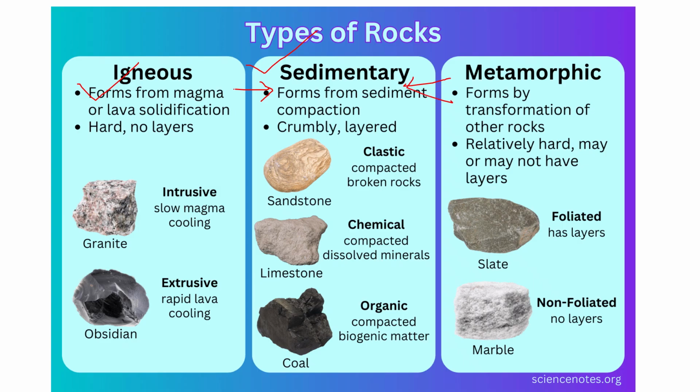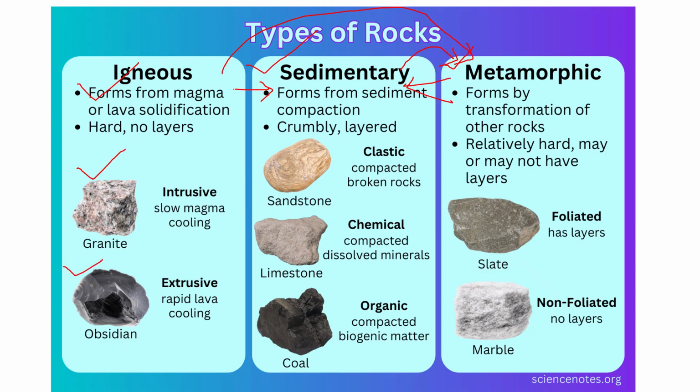If you see the metamorphic rocks, these are the rocks which are formed by the high temperature and pressure conditions acting on both igneous and sedimentary rocks. So metamorphic rocks can form from the sedimentary rocks or from the igneous rocks. These are called metamorphic rocks. Let's give some examples: igneous rocks are granite and obsidian.